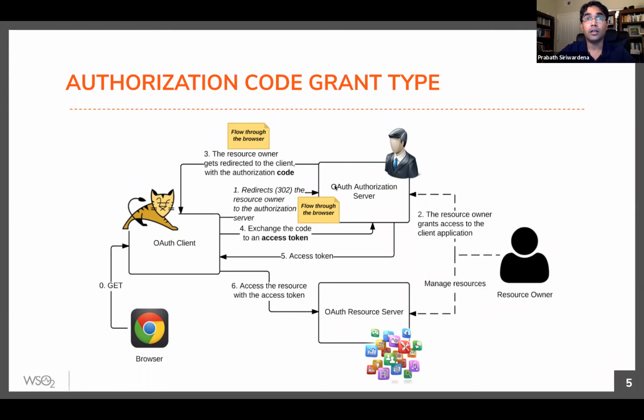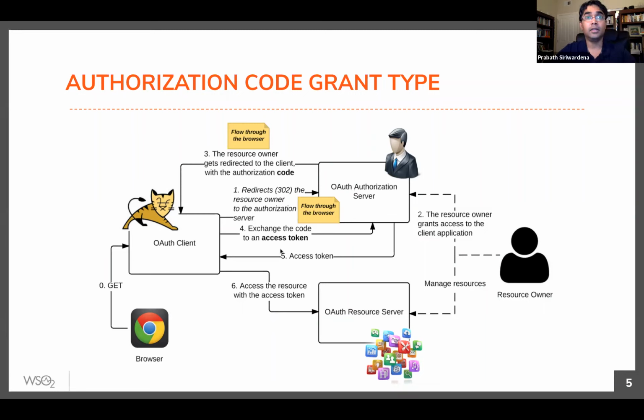Then in step 3, when authorization server redirects the user to the client application, it is redirecting the user to a URL which is known to the authorization server before. So that means OAuth client has to register, we call it redirect URL, or else the callback URL with the authorization server, right? So that's the second point.